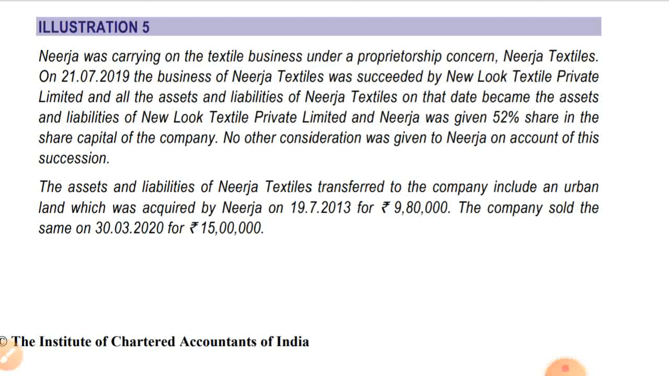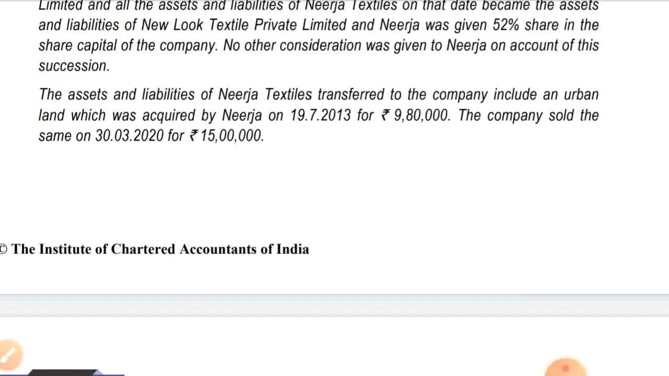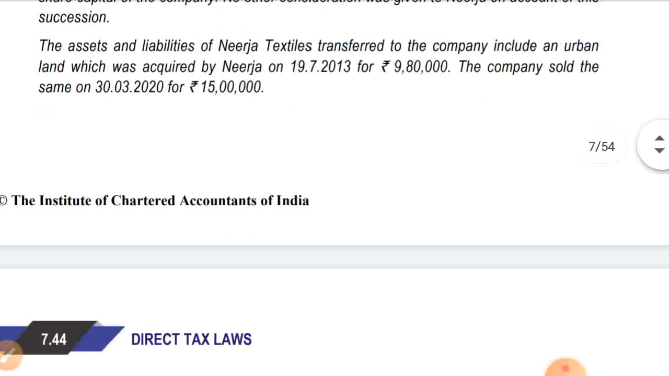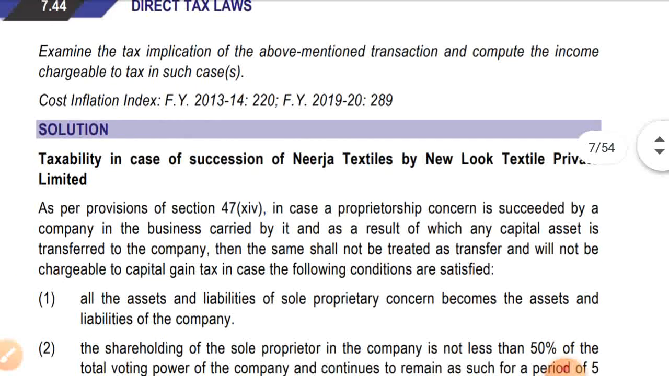It will be an exempt transfer, and the period of holding of the previous owner, that is the proprietorship concern, will also be counted, and the cost will be taken of the previous owner. We will see in the sum that they have taken a different view regarding the cost of acquisition. Regarding the indexation, in the note they have given what I have said, that for indexation we can take the date on which the previous owner, that is Nirja Textiles, acquired the asset. So we will see the answer and I'll show you. Let's see the solution.